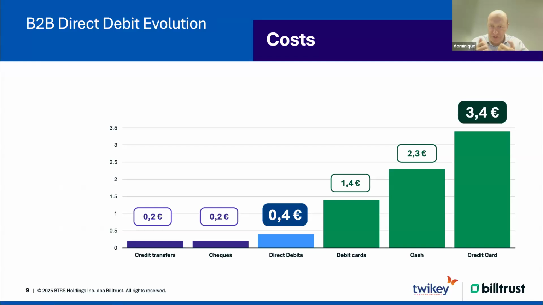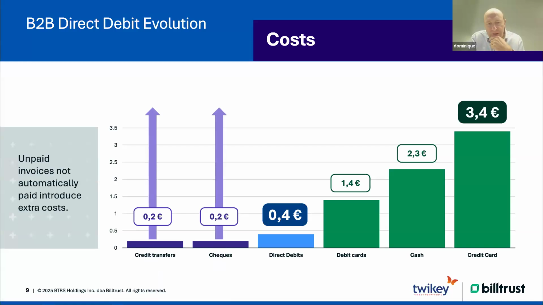If you ever used cash in your B2B context, you know the price of using cash. A credit transfer is still cheaper, and checks, but please take into account that the moment you're using credit transfers or checks, you really have to count on the willingness of your customer to pay and when he wants to pay.